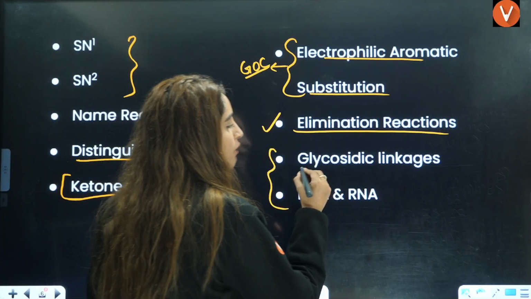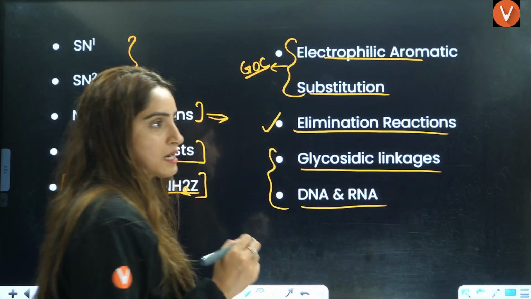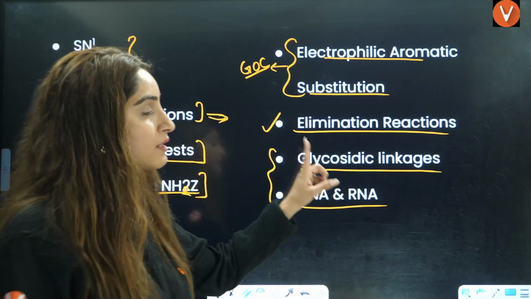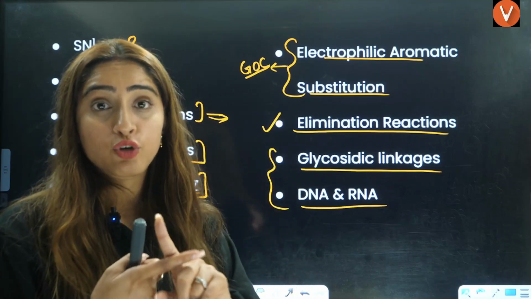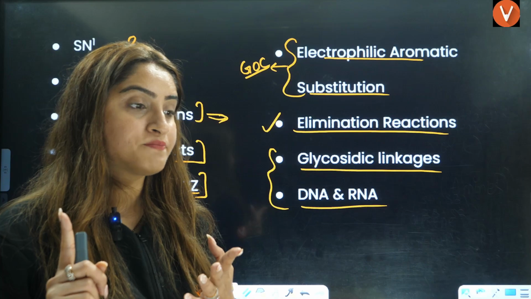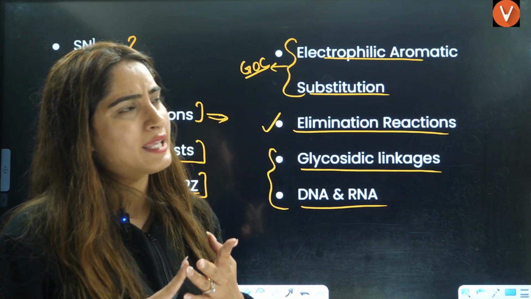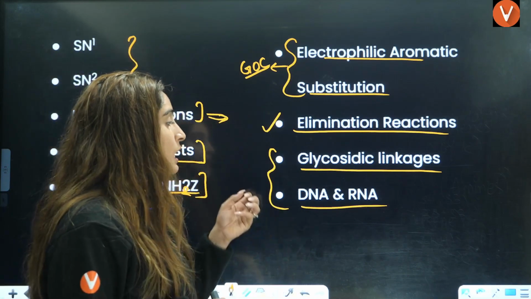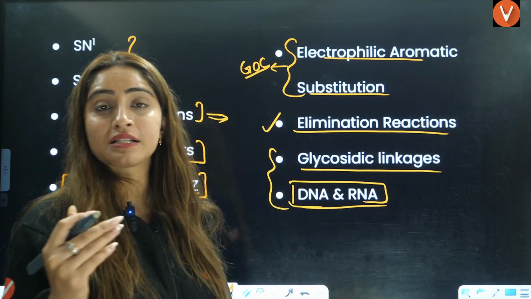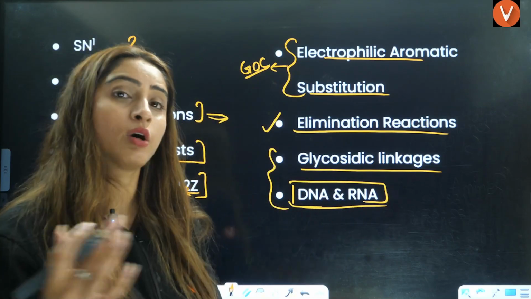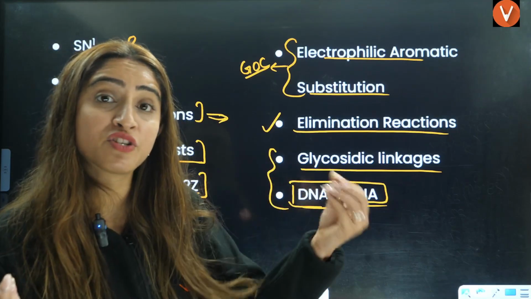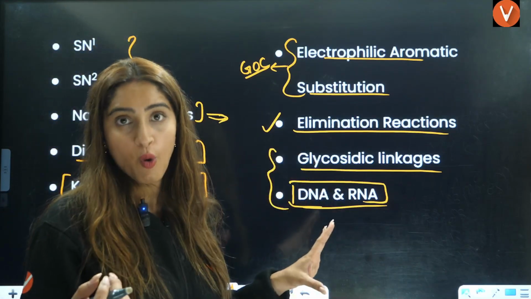Next, from biomolecules, you have glycosidic linkages and DNA, RNA. These two things you cannot skip. Glycosidic linkages of sucrose, maltose, lactose, amylose, glycogen, and amylopectin also. From DNA, RNA, you have to know adenine, uracil, thymine, the hydrogen bonds here, guanine, cytosine, and what the hydrogen bonds between G and C are. All these things you should know.